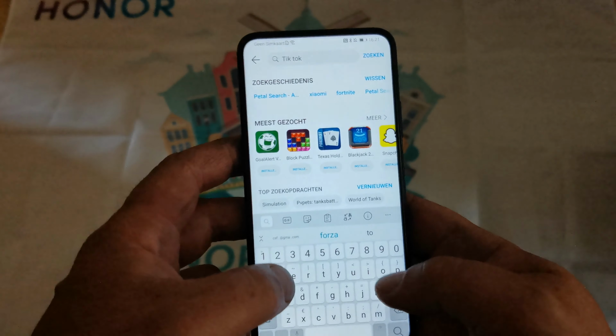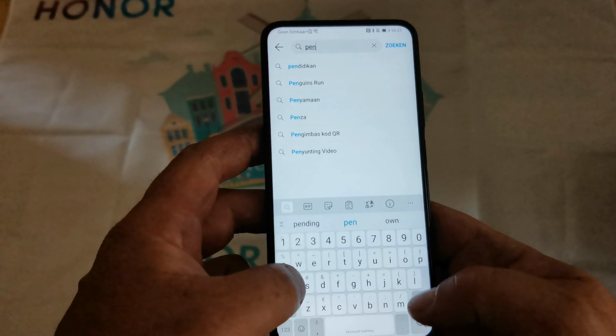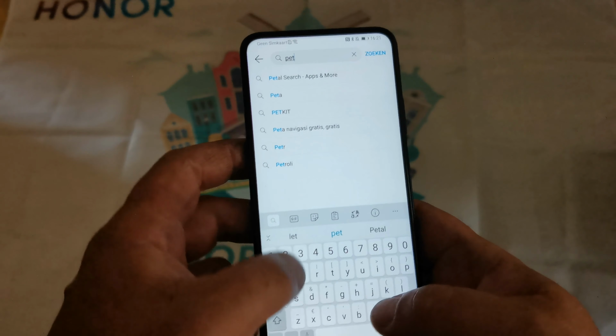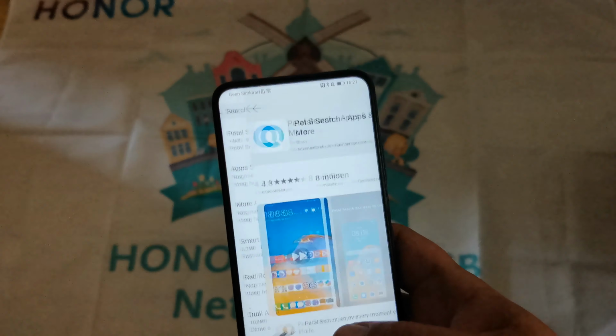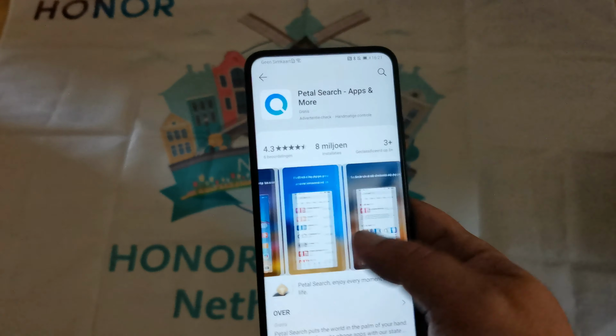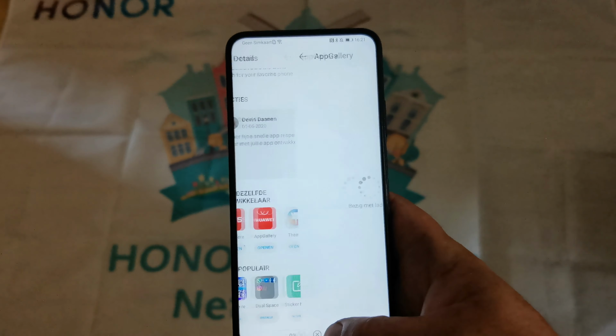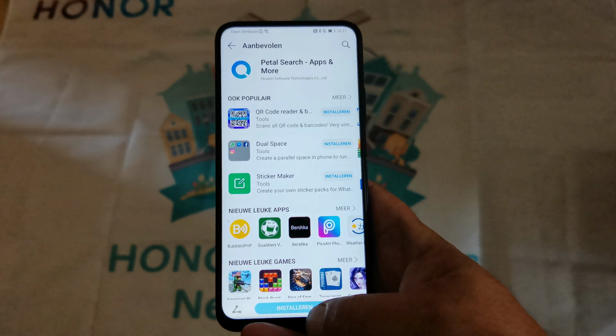You go to the search button, Petal Search, here it is. It's on the top already. Install it, you see. When installed, just click open.